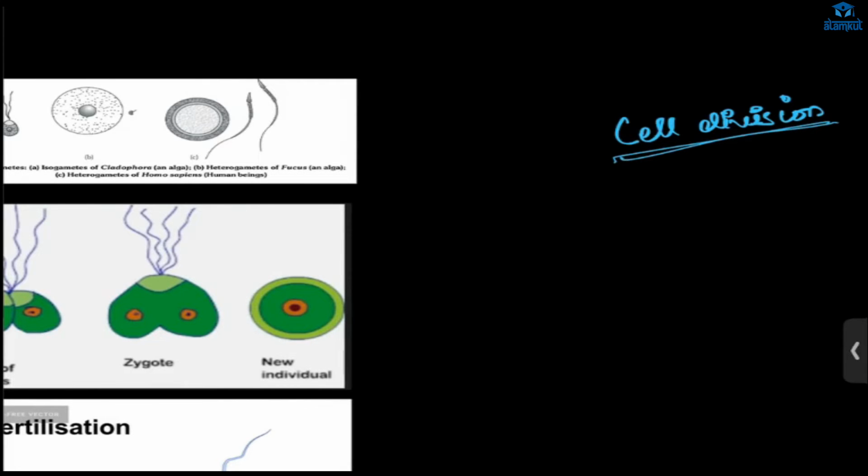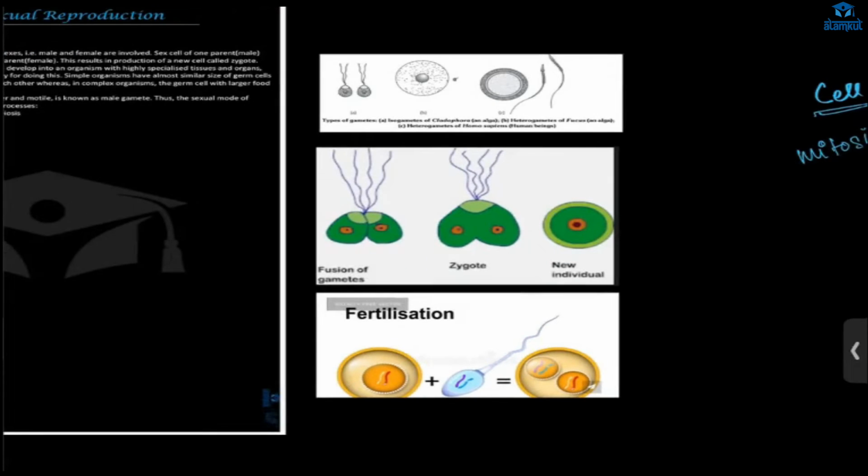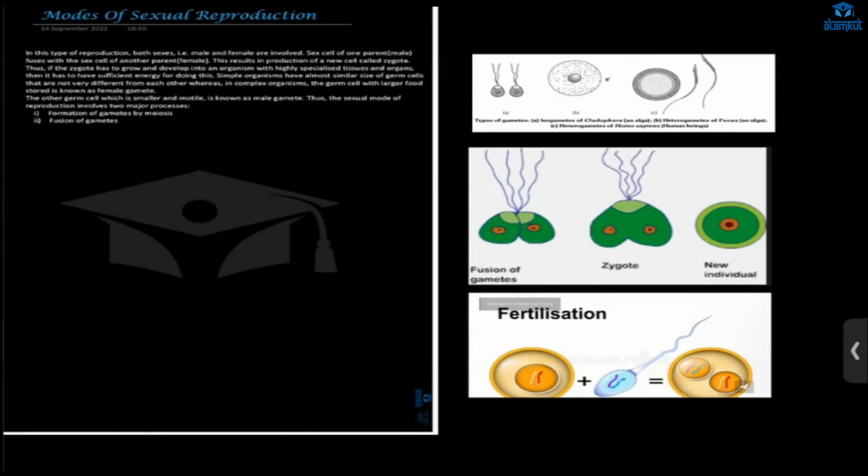So your regular cell division is done by mitosis. And what about the gametes? For gametes, we have to get haploid, right? So which process will be involved, mitosis or meiosis? Meiosis, okay? So for gamete formation, meiosis is needed.